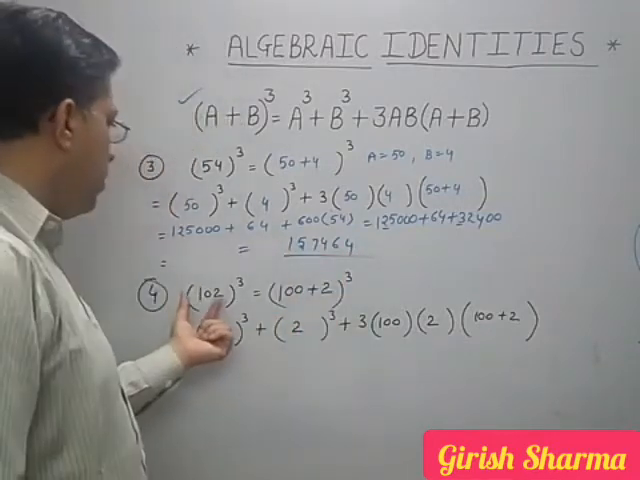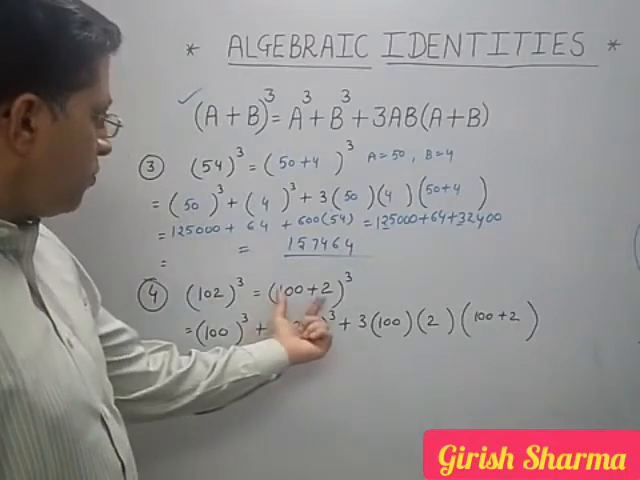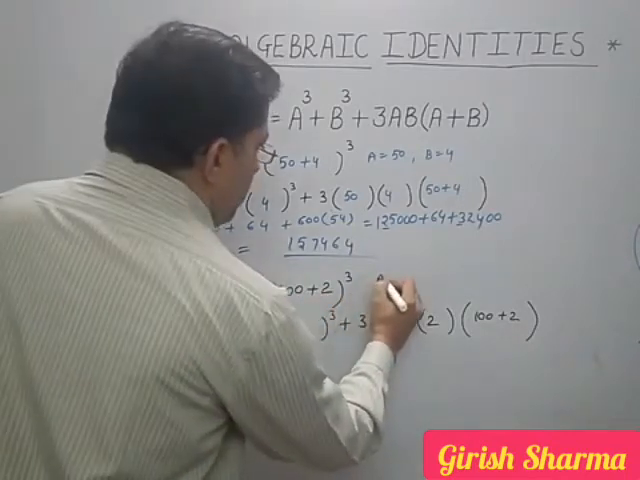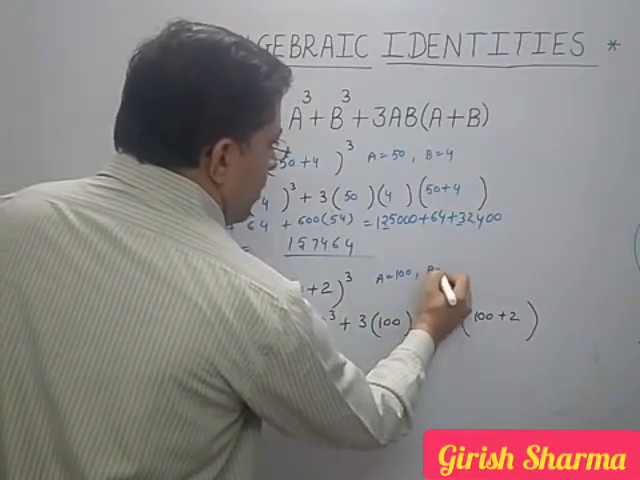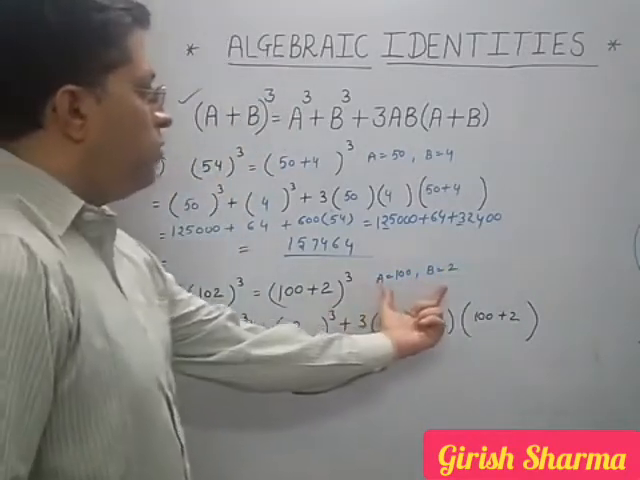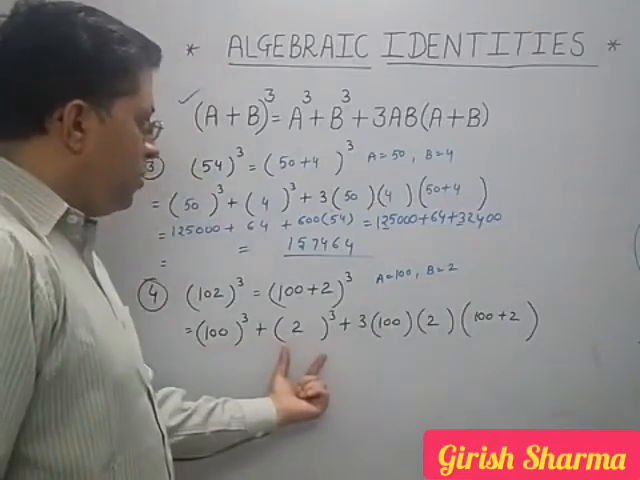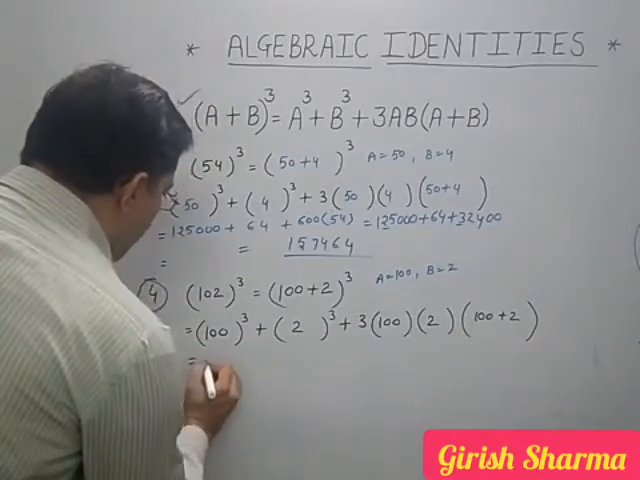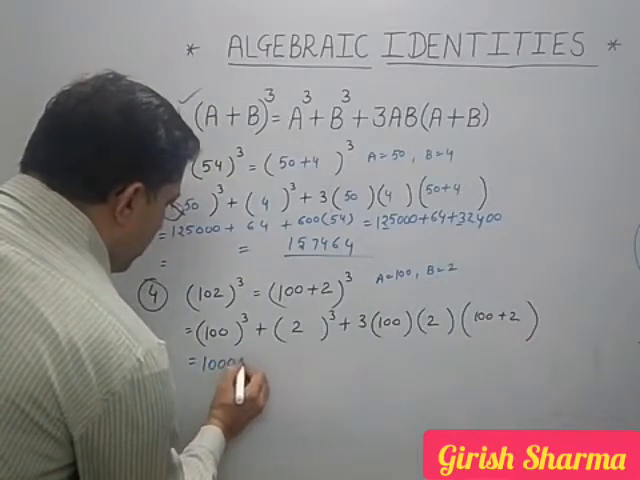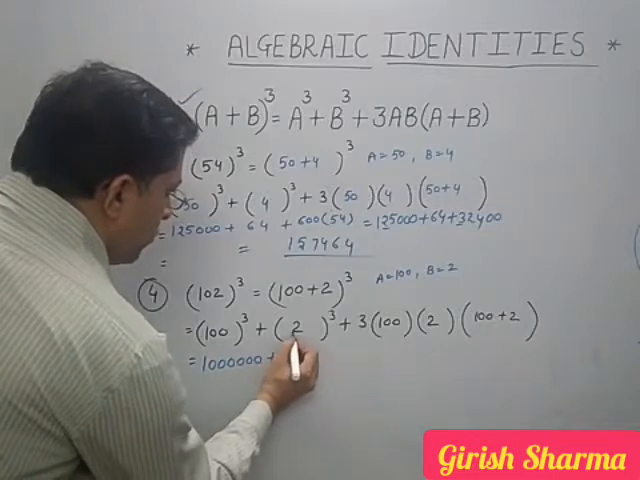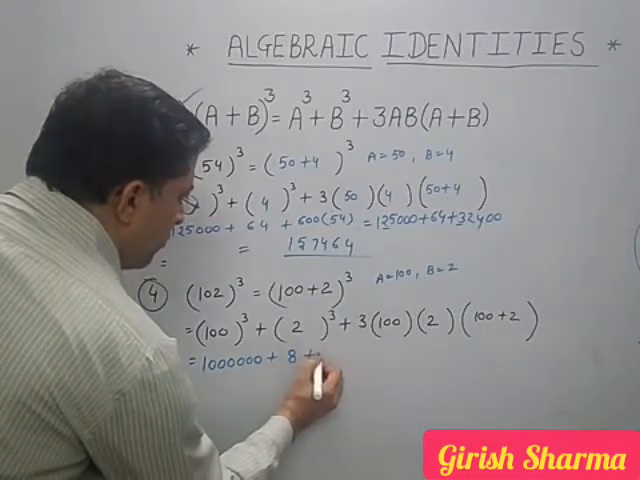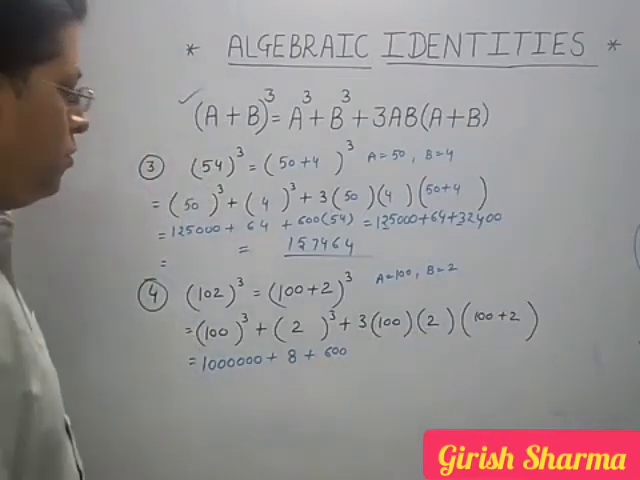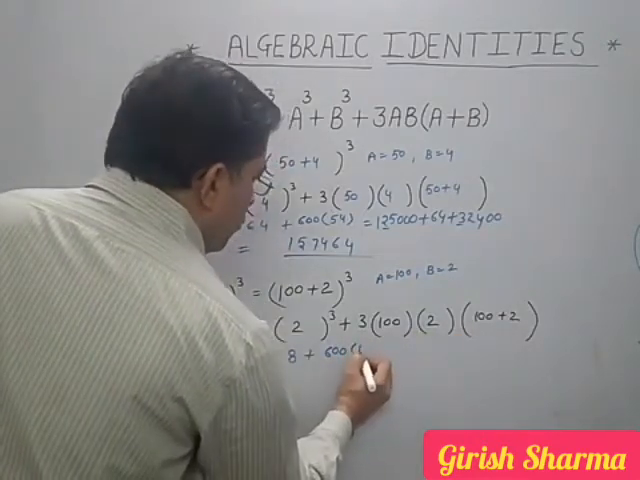See here. We have to find out 102 whole cube. So I can split it this way: 100 plus 2. a is your 100 and b is your 2. Now what is our identity? a³ + b³ + 3ab(a + b). a cube is what? 6 zeros: 1, 2, 3, 4, 5, 6 zeros. 2 cubed is 8. 3 times 100 times 2 is 600. Okay, this is your 102.